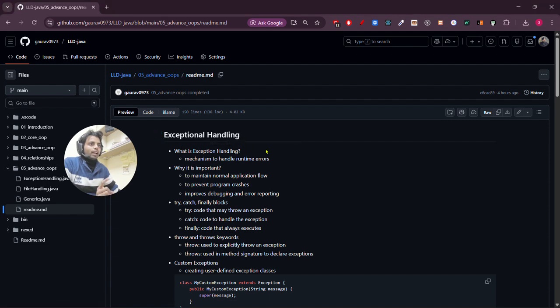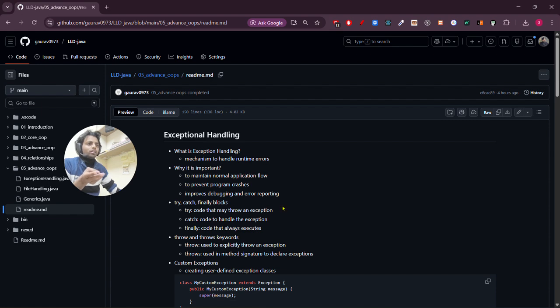Today we are going to talk about exception handling. So what is exception handling? It is nothing but the mechanism that handles our errors during runtime, and you can read about why it is important. So mainly we talk of three things here: try block, catch block, and the finally block.